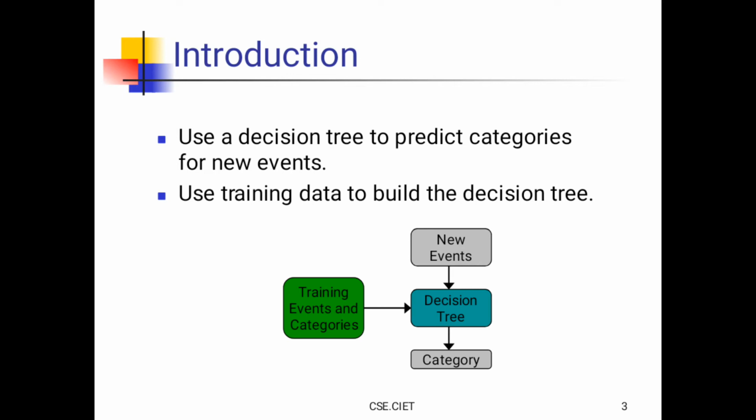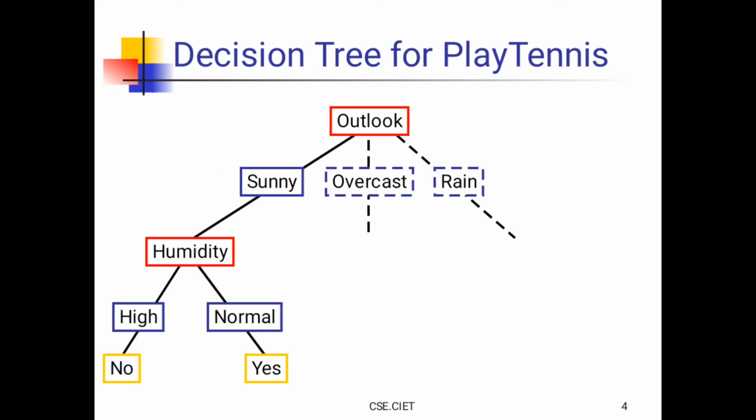Use a decision tree to predict categories for new events, and use training data to build it. Here is the decision tree for play tennis. Outlook: sunny, overcast, rain.